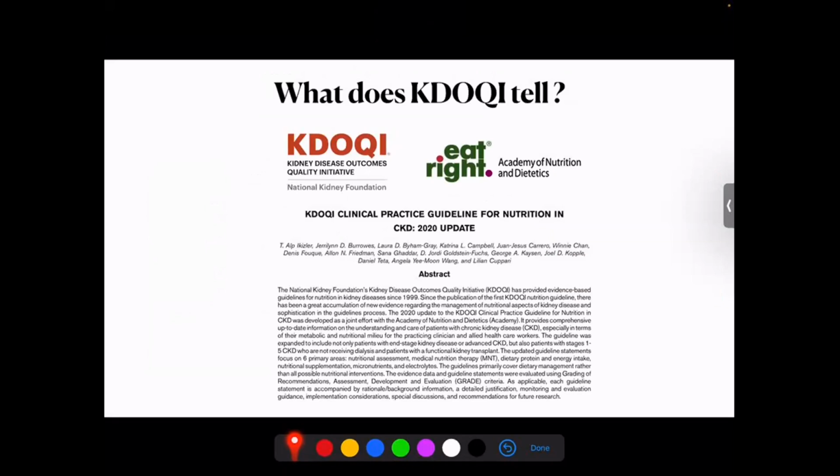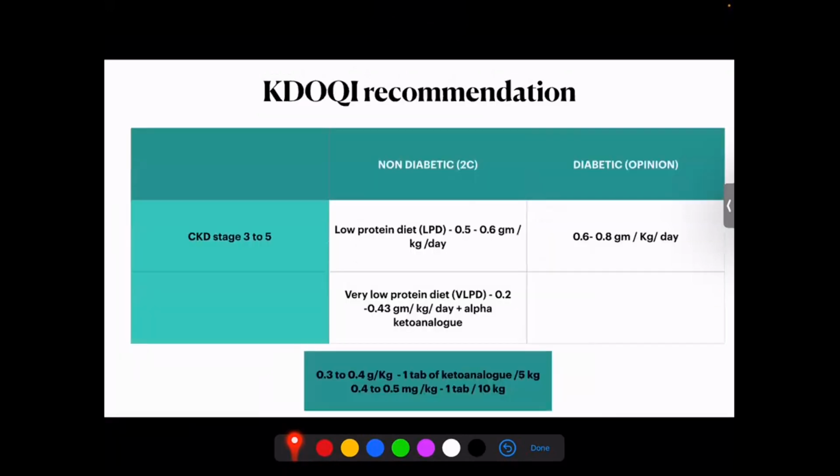We have the Kidney Disease Outcomes Quality Initiative. They have come out with guidelines in 2020. And what do they have to say for us? Here they have classified the patients in CKD stages 3 to 5 into non-diabetic and diabetic. As far as non-diabetic is concerned, the recommendation grading is 2C, and as far as diabetic is concerned, it's just an opinion.